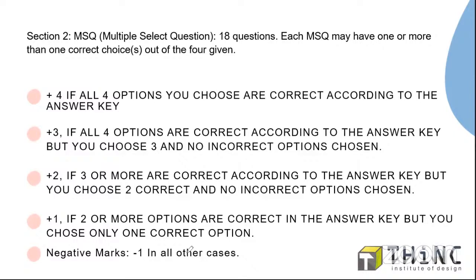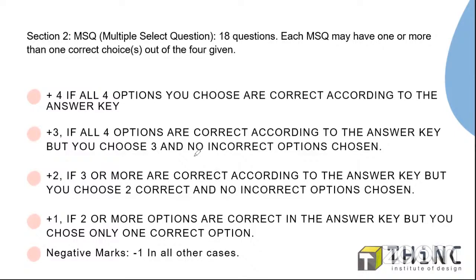Don't go for any kind of guesswork in the MSQ section like the NAT. Since NAT has no negative marking, we can go for some guesswork there. But for the MSQ section, don't go for that, because only choose the correct answer you are very confident with. Otherwise, do not go for it. It will result in negative marking, and negative marking has a very large impact on your total score.